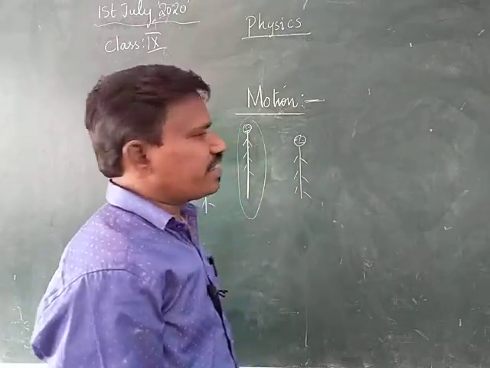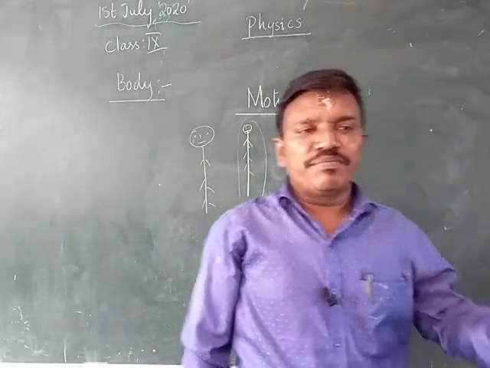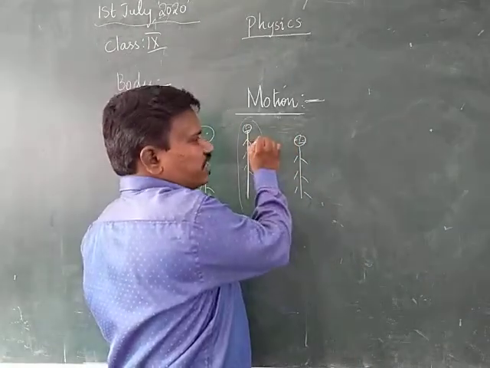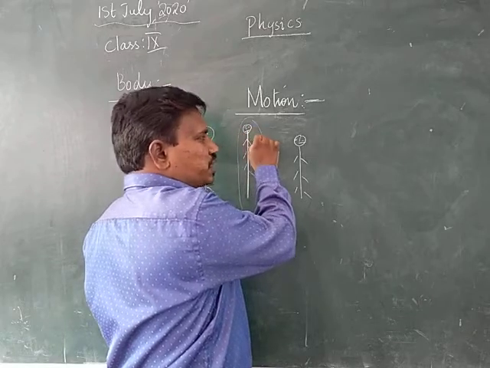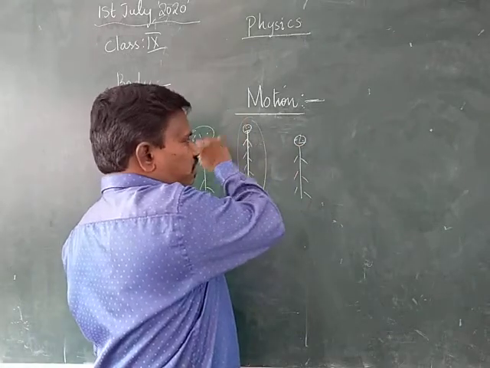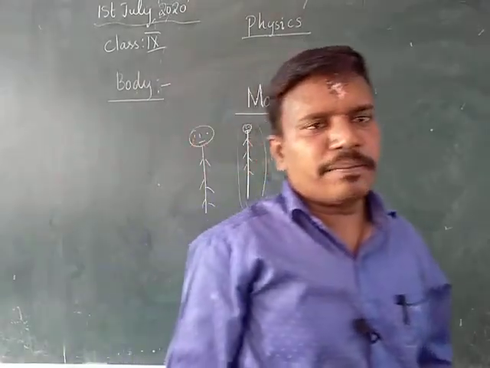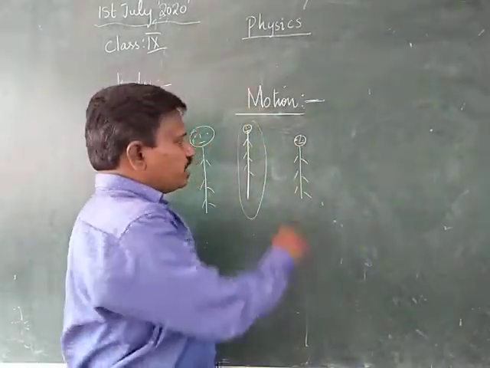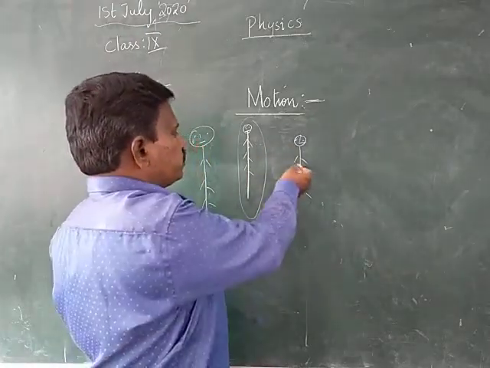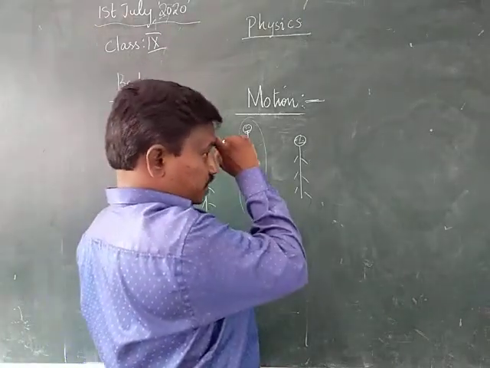I want the answer whether the person standing in the middle is in the right position or left position. Some of them say that he is to the right of this person. But if I am seeing, he is to the left of this person.